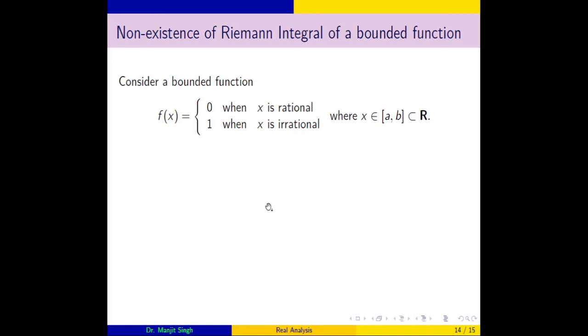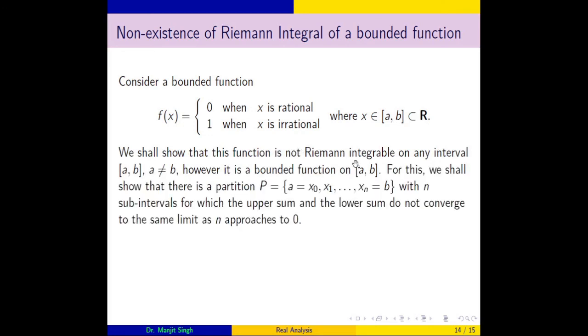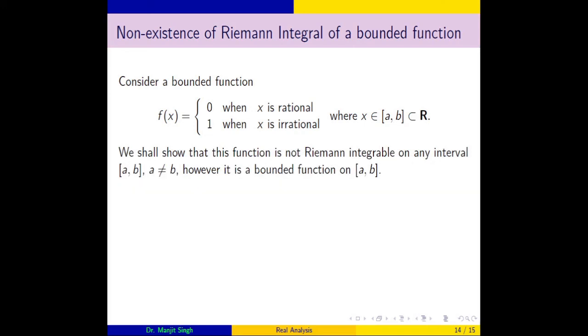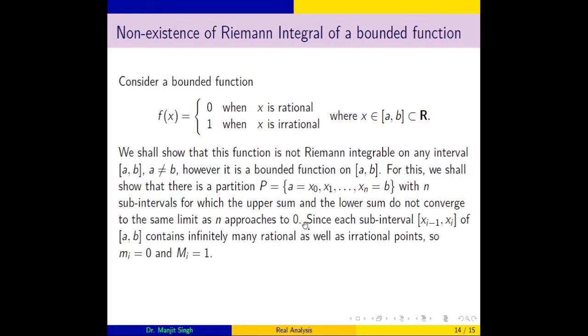Finally we give an example of a bounded function which is not integrable, where the lower and upper integrals exist but are different. In this way we will determine the lower integral and upper integral for this function, and we will find that they are not equal. For this we shall show that there is a partition. So we define a partition with n subintervals for which the upper sum and lower sum do not converge to the same limit as n approaches infinity. So we see how it happens.